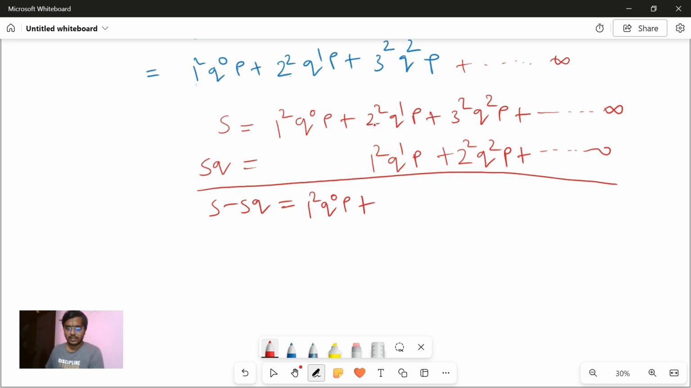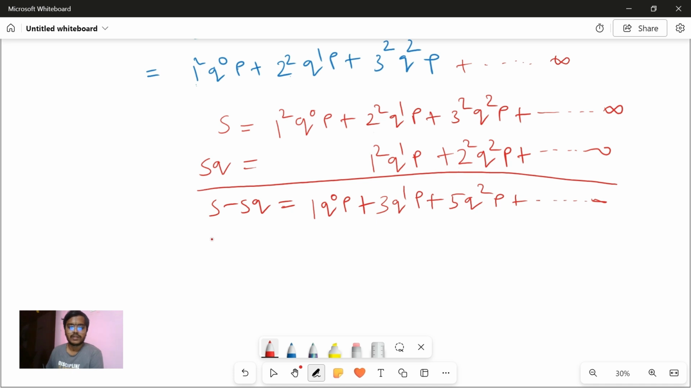So when you add 2 and 1, what will you get? 2 plus 1 is 3, so 3 q power 1 p. Similarly, if you add 3 plus 2, you will get 5 q square p, and so on up to infinity. Now this one you got. Now when you see this series, you get an AP here. This will be 1, 3, 5, 7. This is an AP with common difference 2, and its starting term is 1. And again q power 0, q power 1 is a GP.